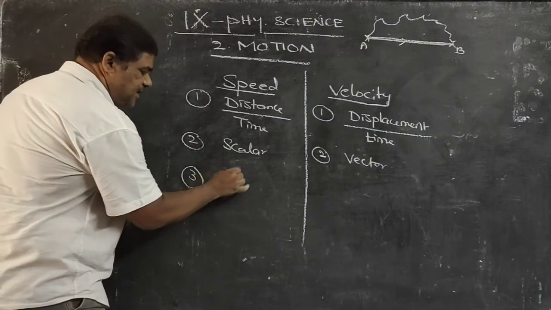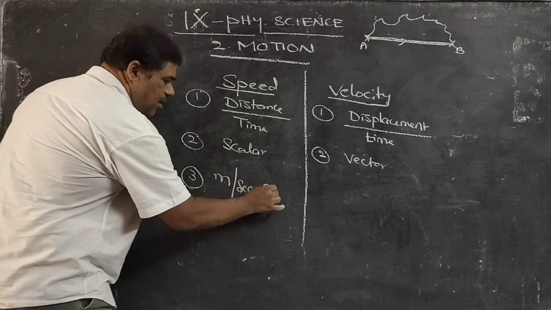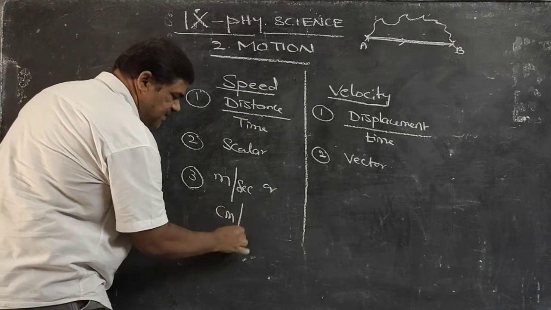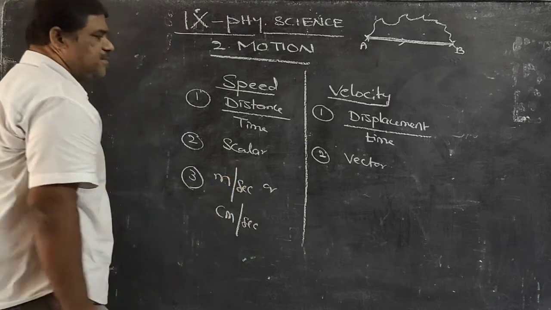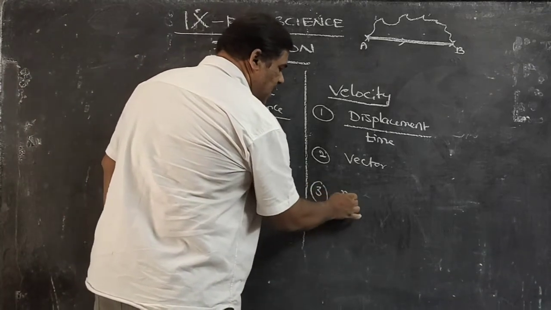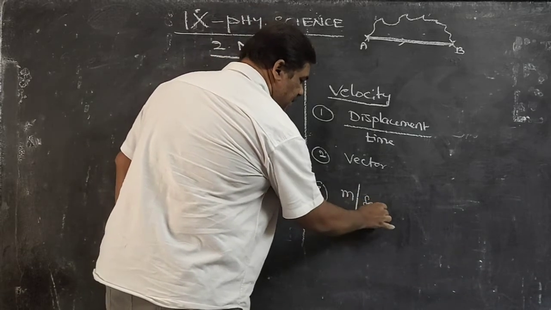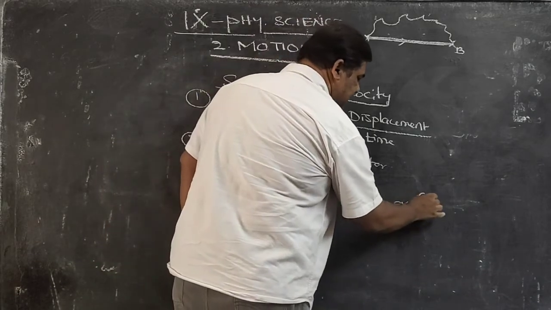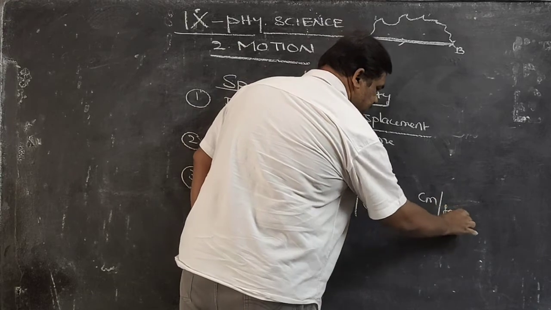Speed is expressed in meter per second or centimeter per second. In the same way, velocity is also expressed in meter per second or centimeter per second.